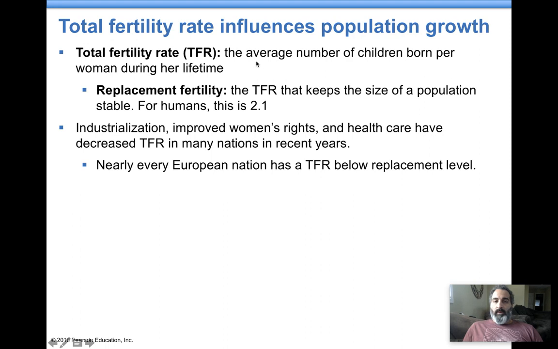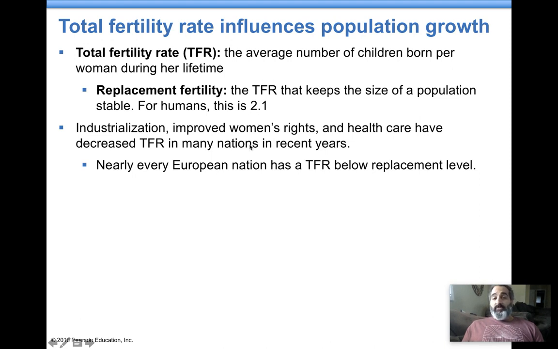Okay, born per woman. Now, what's called replacement fertility is the value that they have calculated that would keep the population size as a whole stable. So worldwide, if we had a 2.1 TFR, that's called the replacement fertility, we would be replacing ourselves and our mating partner. Why 2.1? Because you have deaths that take place. It's kind of like 2.1 households. Every now and then someone will have 3 or 4 kids where someone has 1 kid, all right? So it all starts to balance out. This is the value that would replace us for the most part.